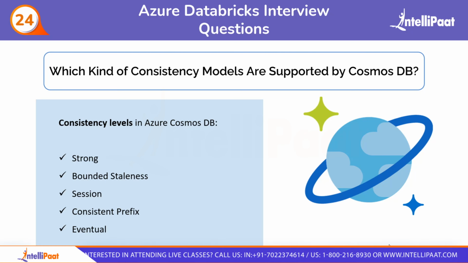consistency and availability. After that, session consistency guarantees consistency within a single session, ensuring that subsequent reads or writes within the same session see the latest data. And then we have consistent prefix consistency that ensures a consistent ordering of data even if not all replicas are fully synchronized. And in the last, we have eventual consistency that allows replicas to converge to a consistent state over time. These consistency levels allow users to choose the right trade-off between consistency and performance based on their specific requirements and use cases in Azure Cosmos DB.